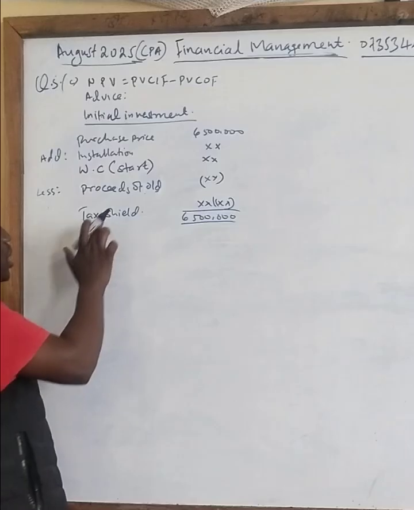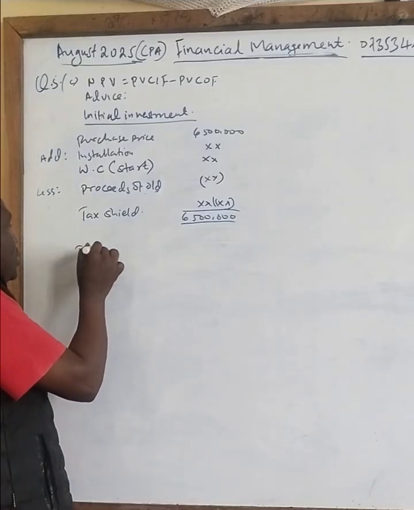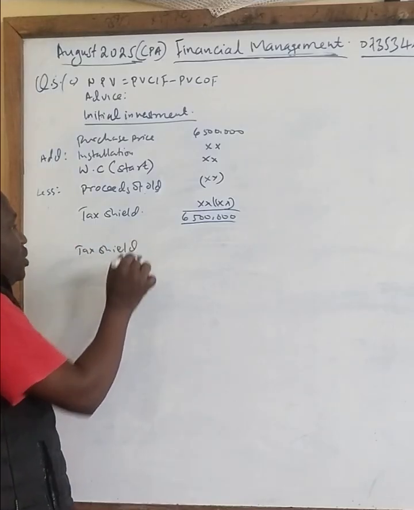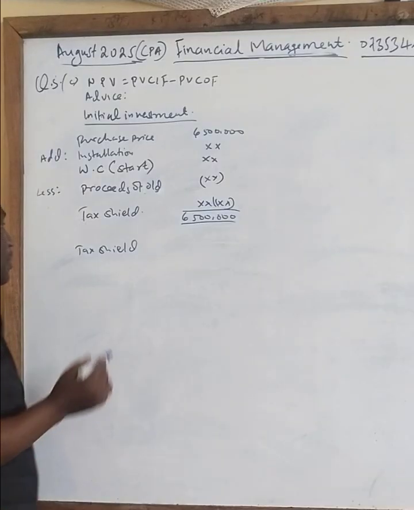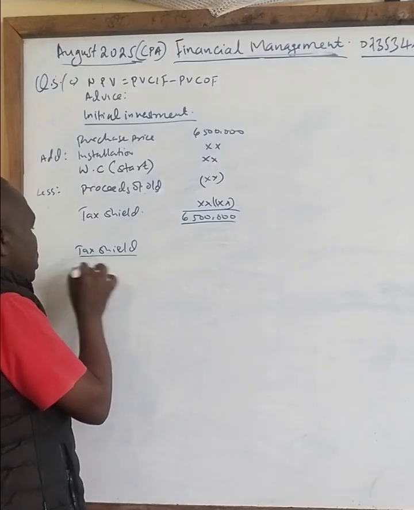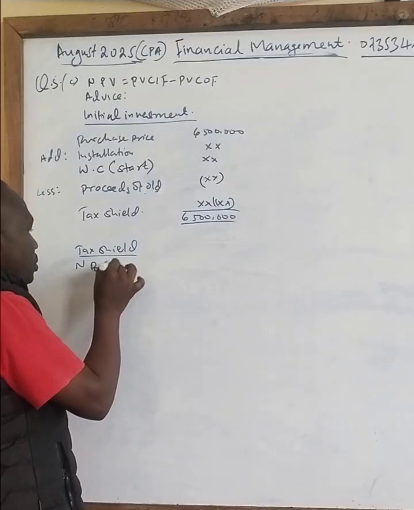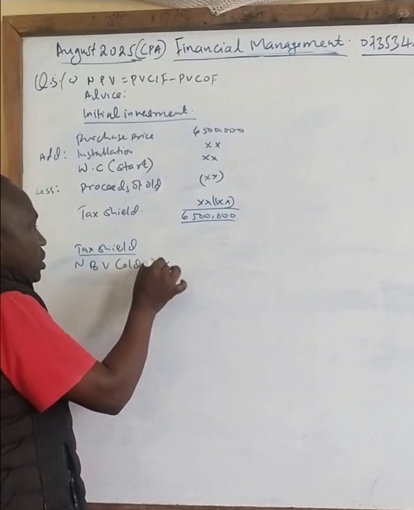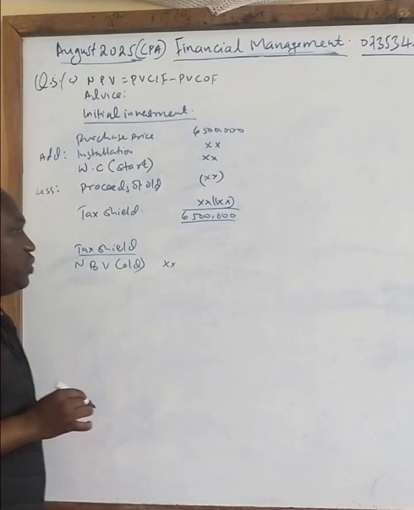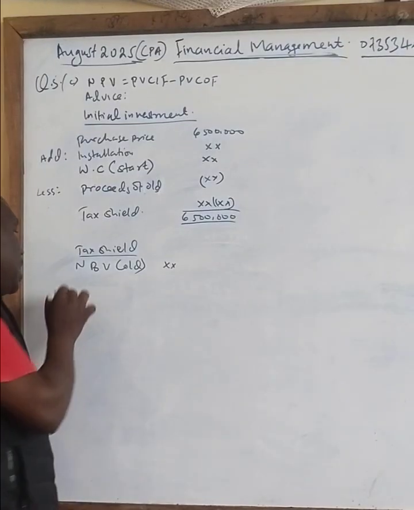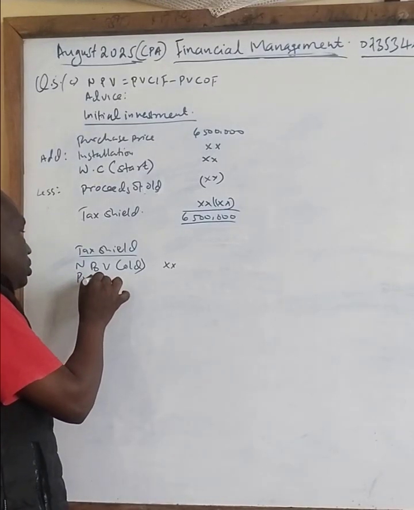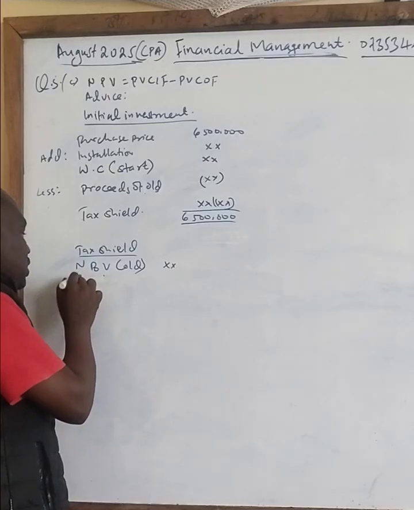The question now, how do we calculate the tax shield? Remember, I'm just doing this for revision purposes. So, tax shield here, you need to take the net book value of the old, minus the proceeds, sorry, not purchase price but proceeds.